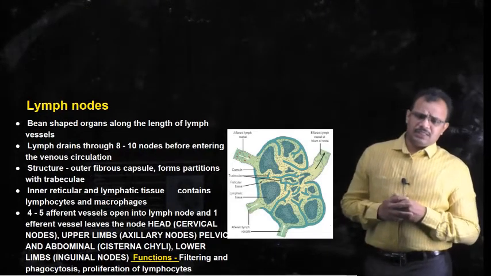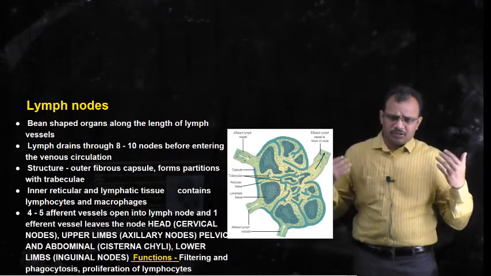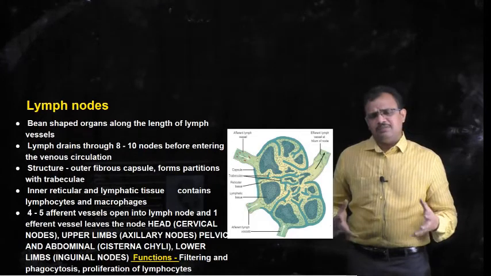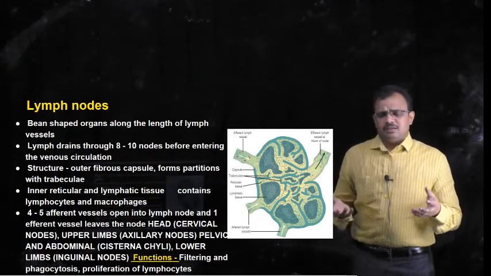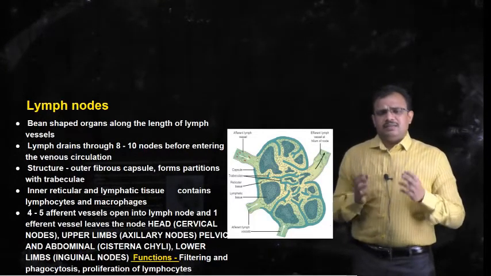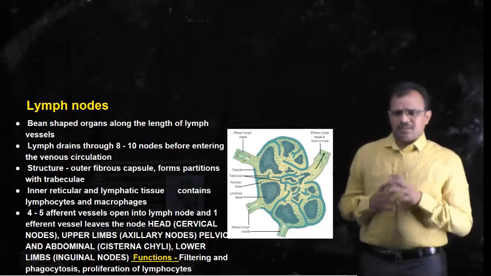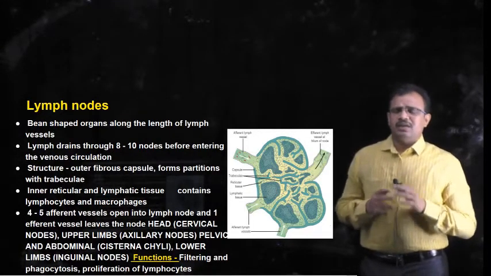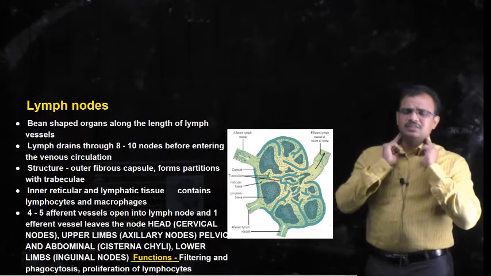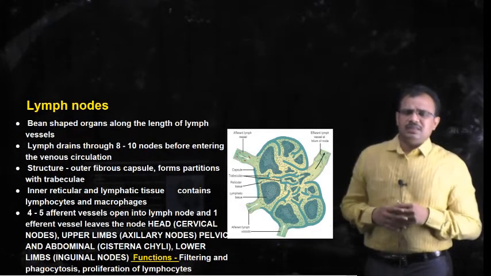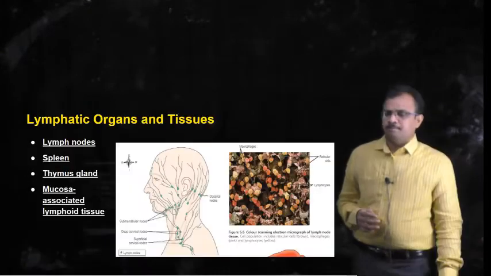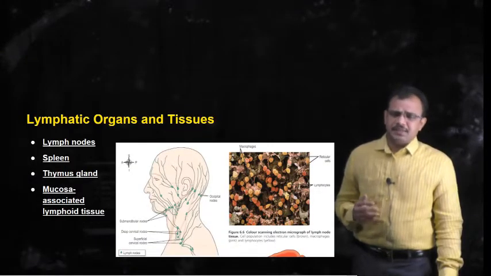So we have seen that from all the regions in the body, the lymph will be collected by lymph vessels. The lymph which is collected from the head passes through the cervical nodes, and these cervical nodes are present in these regions which we can see in this diagram. These are the cervical nodes.